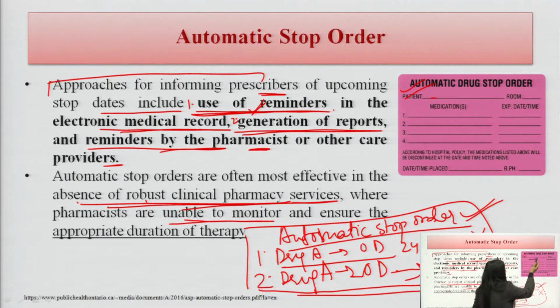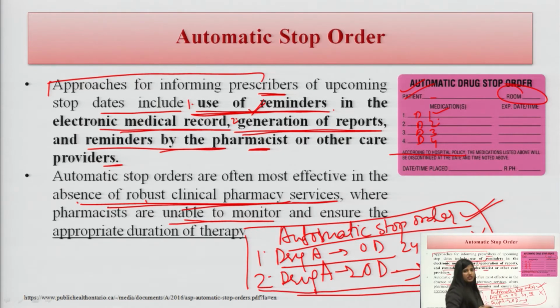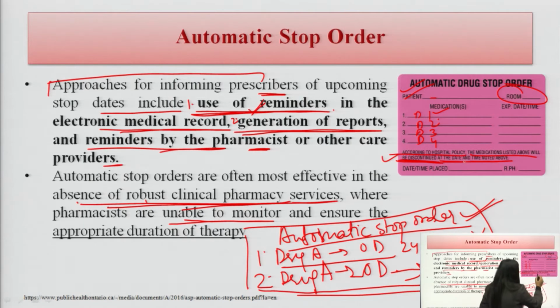They have the patient name, room, medications: drug A, drug B, drug C, drug D. According to the hospital policy, in some hospitals or for some medications, it is for 1 day or for 2 days. So, according to the hospital policy, the medication listed above will be discontinued at the date and time noted above.